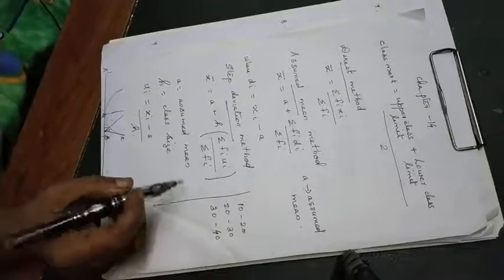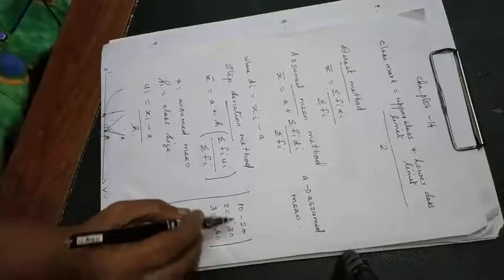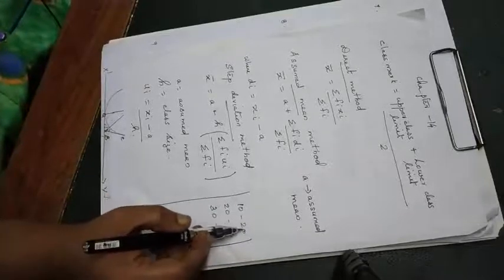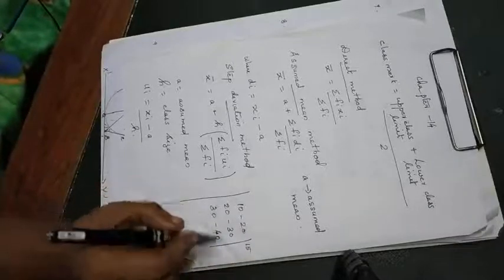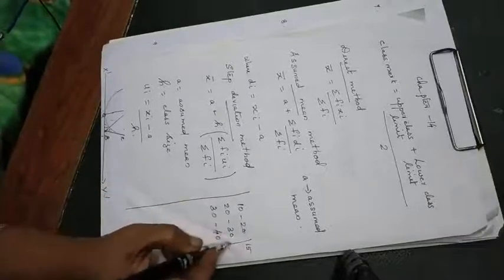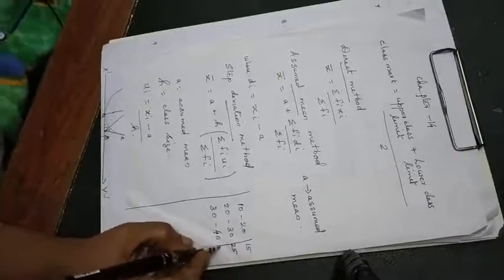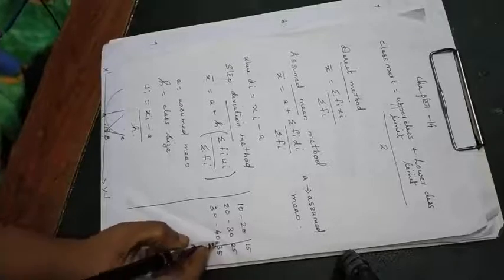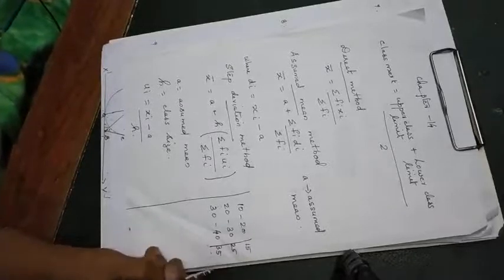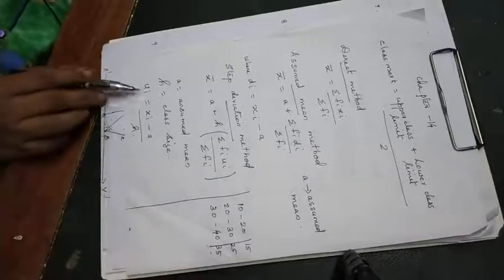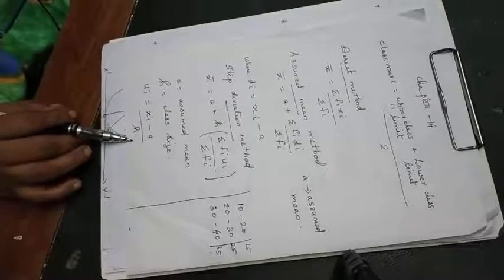Okay. A means what? After finding the class marks, 10 plus 20 divided by 2, 15, 20 plus 30 divided by 2, 25, and so on. Here, among 15, 25, 35, 45, the middlemost item you take as A. Okay. Then ui, how will you find it? Xi minus A by h.